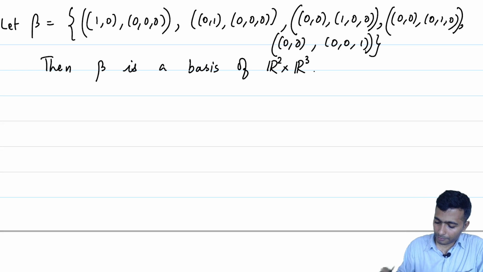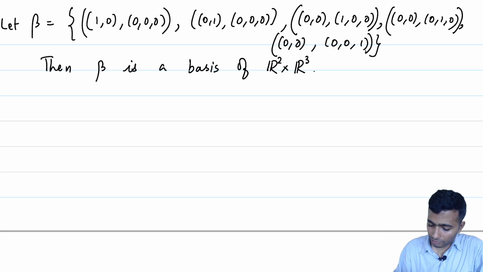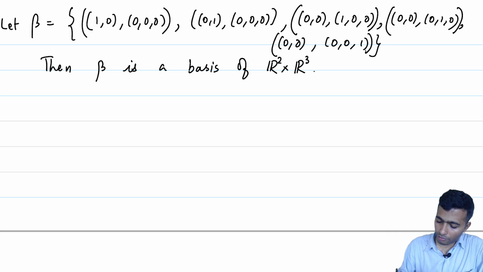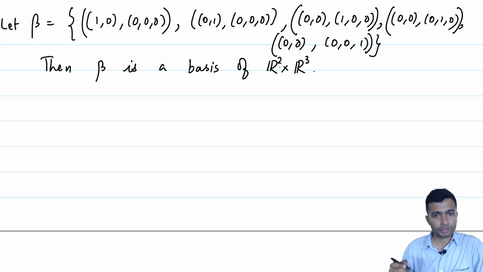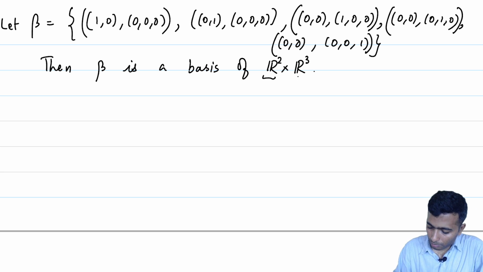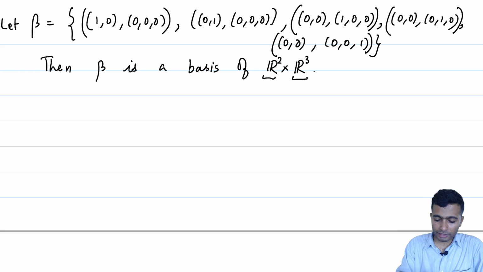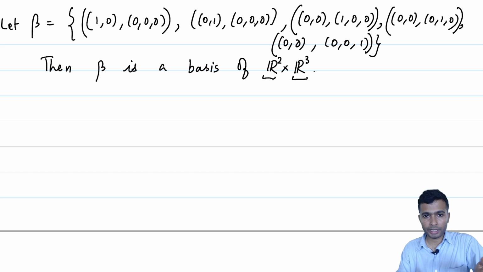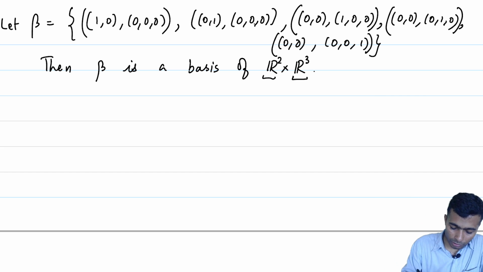Let us observe that the dimension of R2 cross R3 is 5 here. That is also the dimension of R2 plus the dimension of R3. The vectors 1 0 0 0 0 and 0 1 0 0 0 are obtained from the basis in R2 and the remaining 3 are obtained from the basis in R3. We will make that precise in a moment, it is just an observation however.